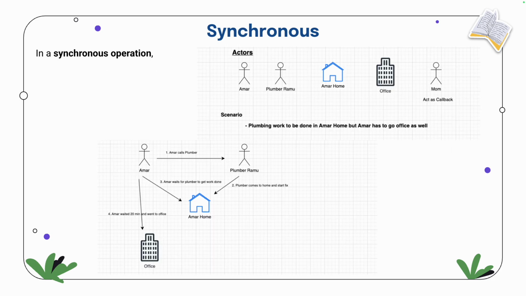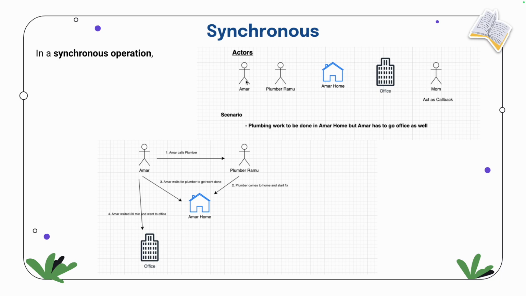Understood about synchronous operation? Now let's take an example. I already took an example, because in every batch I take different examples, but anyway, I'll tell you this example also. Let's see, there is a person called Amar, and his house is there. In his house, some plumbing work is going on. He has to get some plumbing work done.